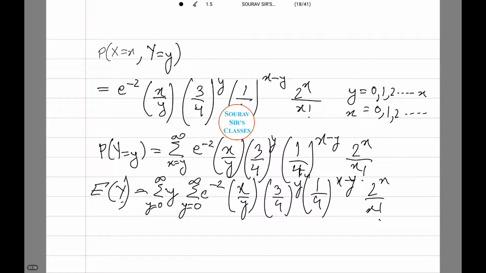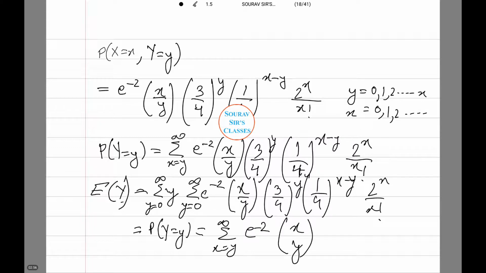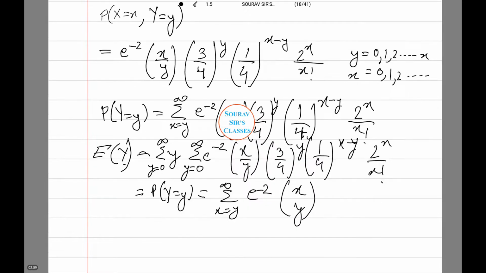Now we calculate what it comes to, and this equals probability Y equals small y, which equals summation x equals y till infinity e to power minus 2 x y.